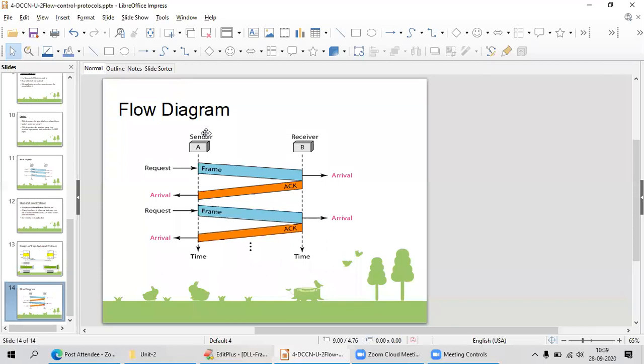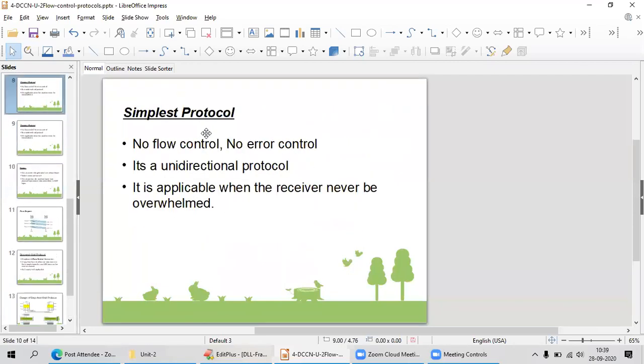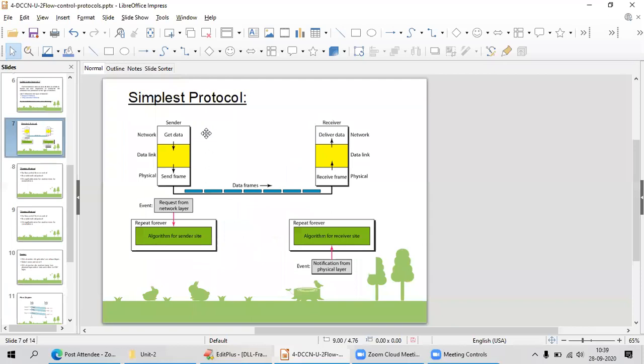In the first protocol, I am not even bothering about waiting. I am just sending the data, whether 100 frames or 200 frames, to the receiver. The receiver has to accept the data, utilize it, and forward it to the next layers, the network layer and the physical layers, on the sender and receiver sides. Clear? Okay.